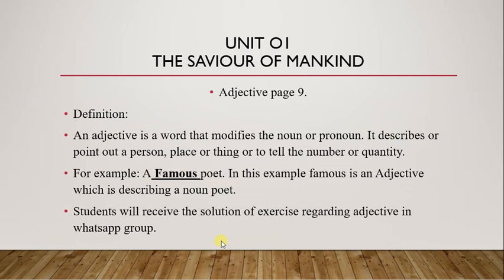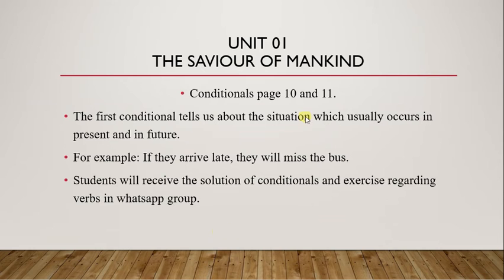Next, the topic is conditionals. That is on book page 10 and 11. The first conditional tells us about the situation which usually occurs in the present or in the future. For example, if they arrive late, they will miss the bus. So the first conditional sentence is a kind of sentence which usually happens in the present and in the future.